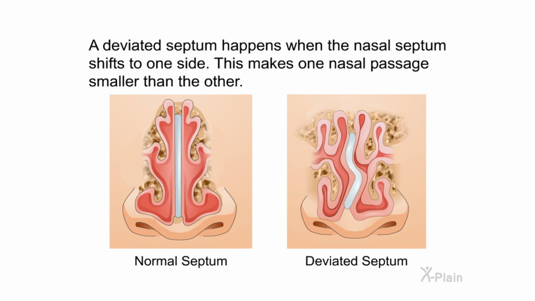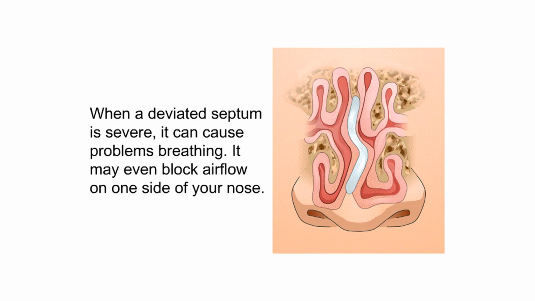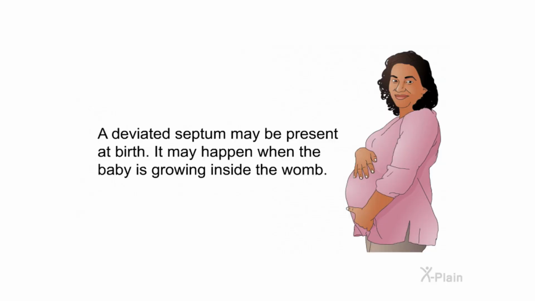Deviated septum. A deviated septum happens when the nasal septum shifts to one side. This makes one nasal passage smaller than the other. When a deviated septum is severe, it can cause problems breathing. It may even block airflow on one side of your nose.